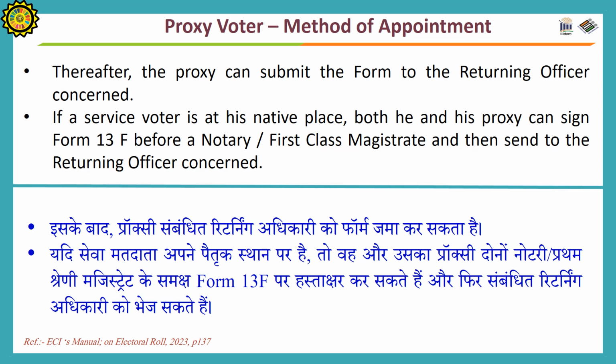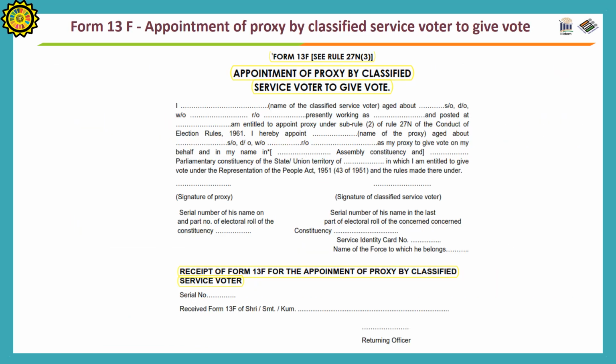If a service voter is at his native place, both he and his proxy can sign the Form 13F before a notary or the first class magistrate and then send it to the returning officer concerned. The format of Form 13F is shown on the screen.